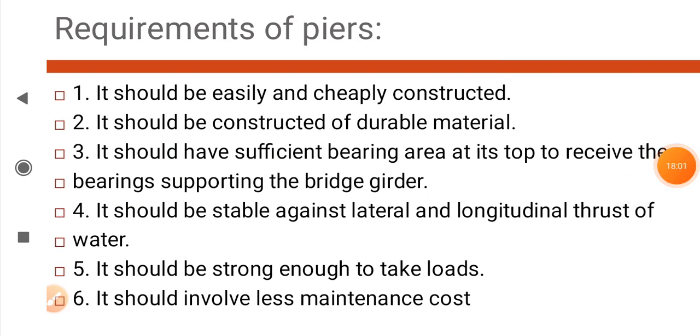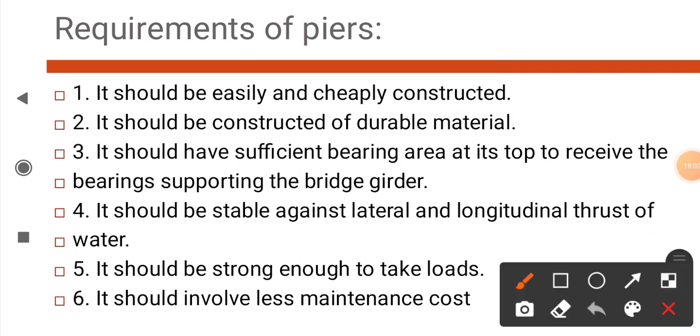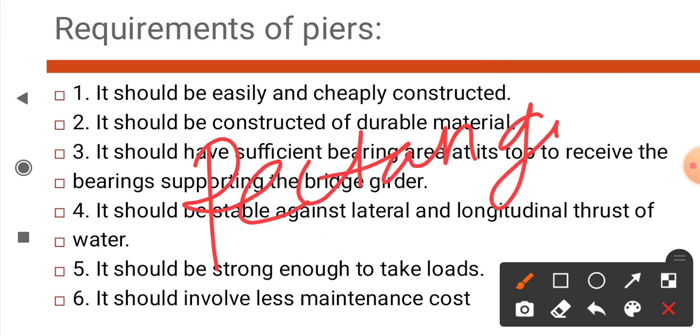Next point, requirements of piers. Piers should be easily constructed. The design or shape of a pier should generally be rectangular, because then we can construct the pier easily as compared to a circular pier.